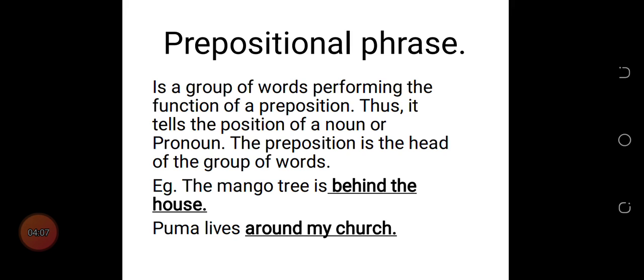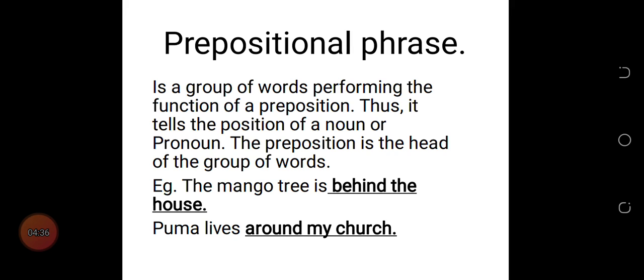For example, we have: the mango tree is behind the house. Where is the mango tree? Where, as in the place, the position. Behind the house. We said that the preposition becomes the head of the group of words you underline. I cannot underline just behind, so we underline behind the house.